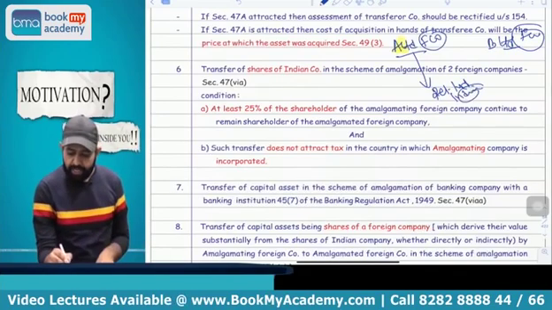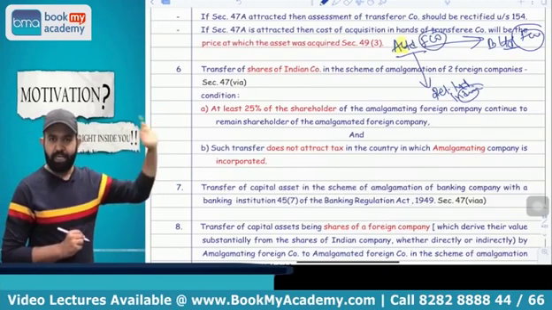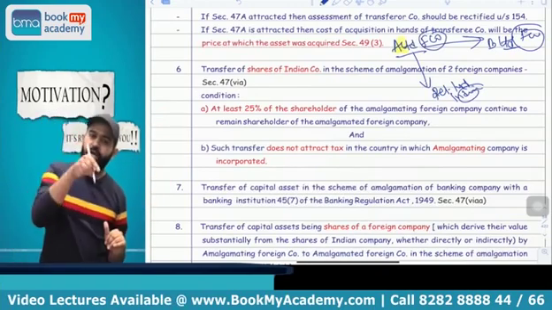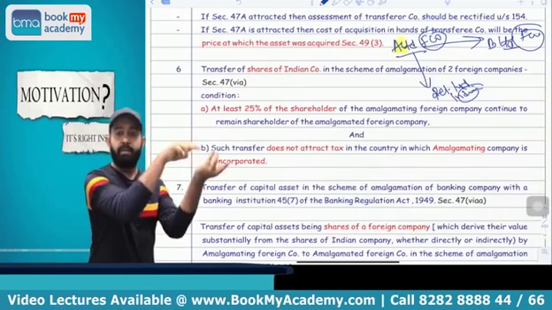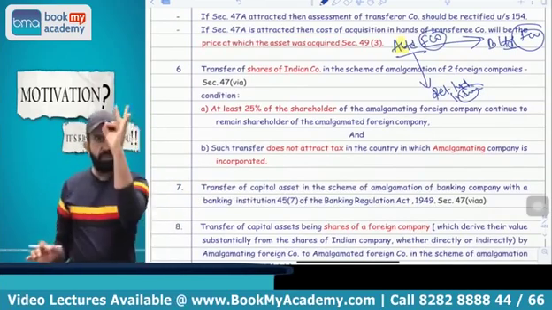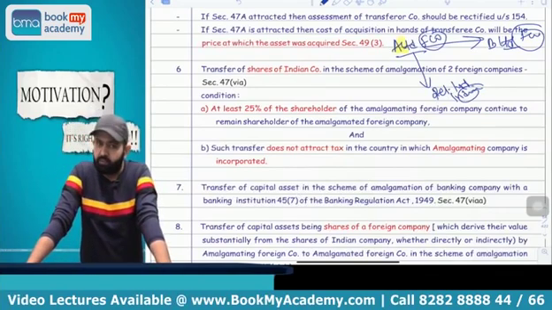Now what happened? A Limited is merged with B Limited. A Limited is the amalgamating company, B Limited is the amalgamated company. So in the amalgamation, A Limited transfers shares of Reliance to B Limited. In that case it will not be treated as transfer, and capital gain is not applicable if two conditions are satisfied.